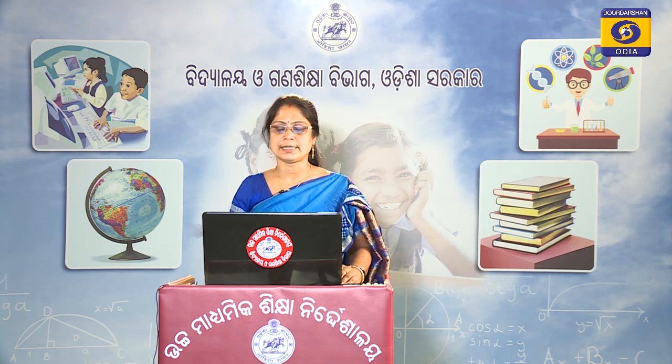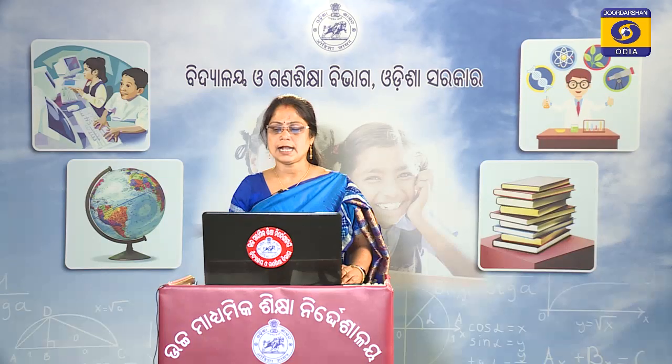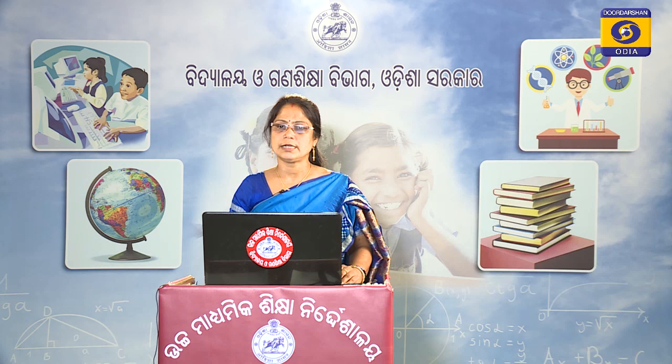Next are attributes. What are the properties of the entities? The properties of the entities are known as attributes. Attributes are represented by means of ellipses. Already I have told you that attributes of entities are represented by ellipses, and every ellipse represents one attribute and is directly connected to the entity.